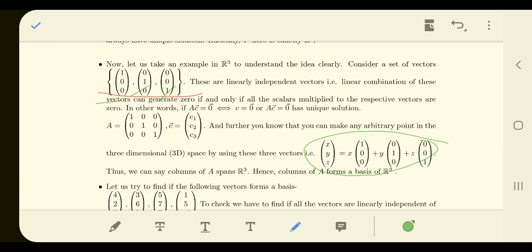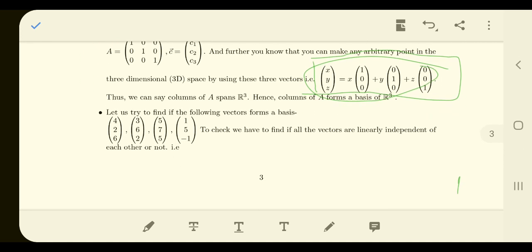And any other vector if you put in, that vector can be generated by some linear combination of these three vectors, so they are a minimal generating set as well as a maximally linearly independent set. And we also know that any vector in V can be uniquely represented by the linear combination of this one, and those particular scaling factors are called the coordinates of that particular vector.